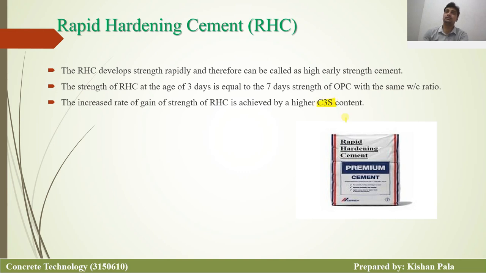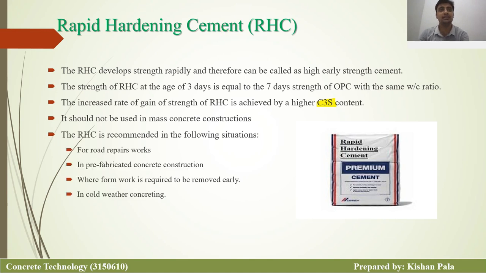Remember that point: the C3S gets high early strength. For the first 7 days, the responsible compound is tricalcium silicate. So we have to increase this component, C3S, so we can get the early strength. It should not be used in mass concrete work. The reason is the high heat of hydration generated. So we cannot use this type of concrete in mass concrete work.